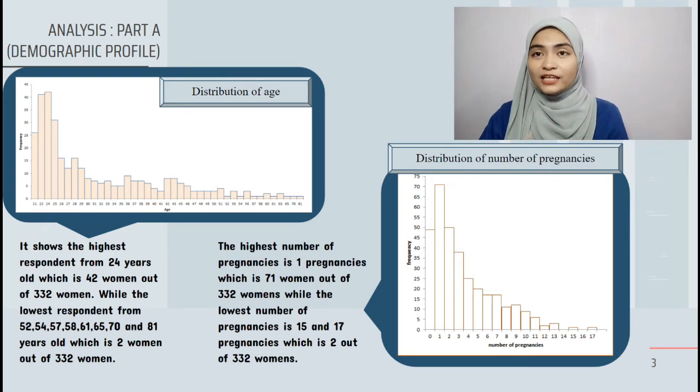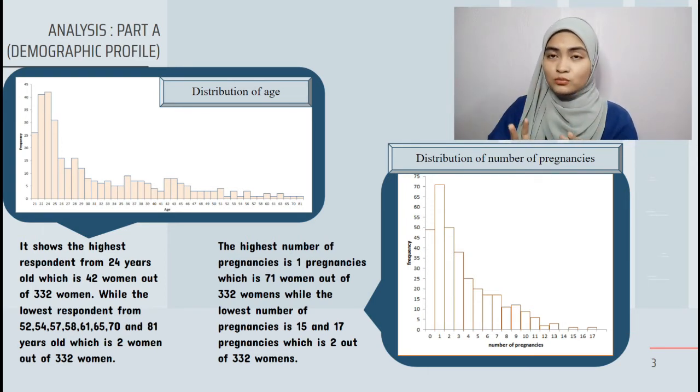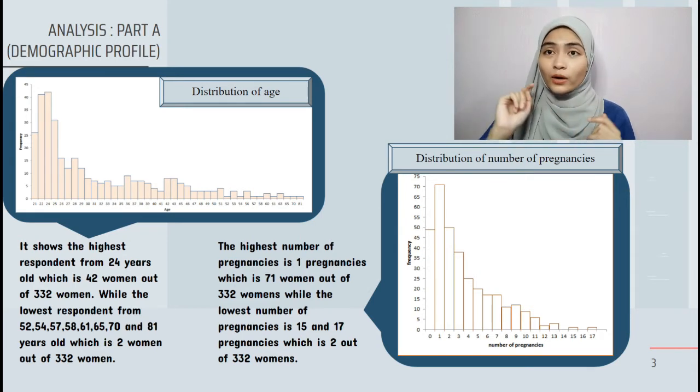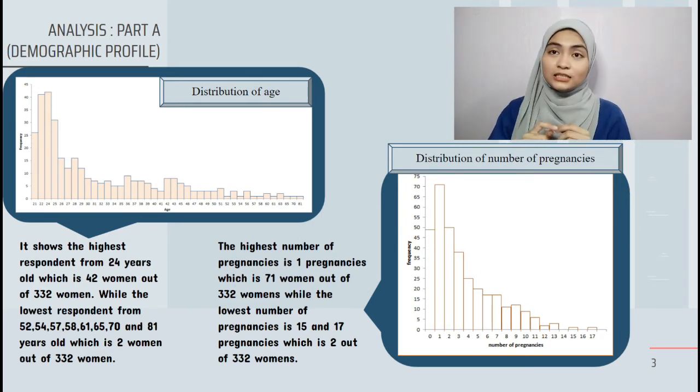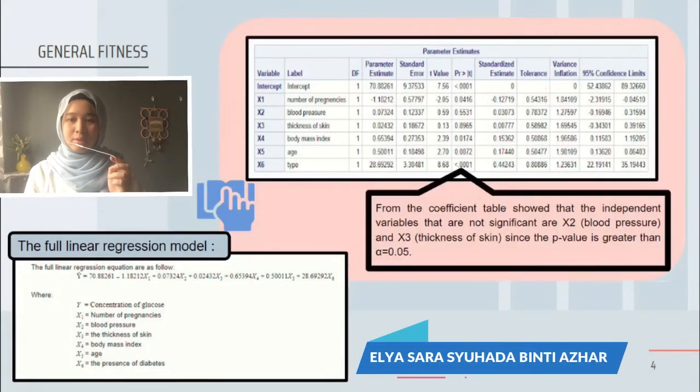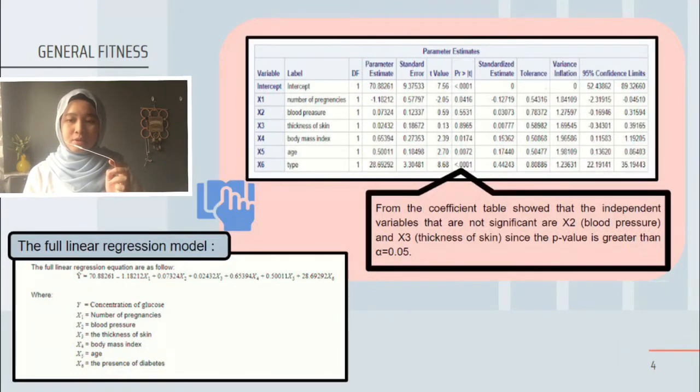The second graph shows the distribution of numbers of pregnancy, and it shows the highest respondent is one pregnancy, which is 71 women out of 332 women, while the lowest numbers of pregnancy are 15 and 70 pregnancies. The coefficient table shows that the independent variables with no significance are blood pressure and thickness of skin, since the p-value is greater than alpha 0.05.